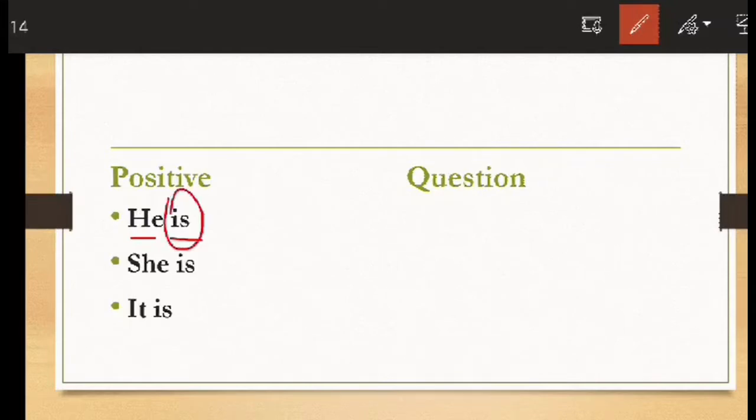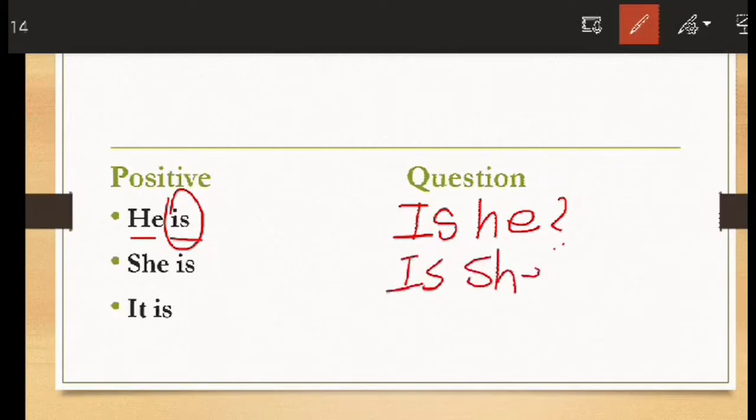The verb is here is, so we will write down is, and then we will write down he. So, is he? After writing any question, we have to use a question mark. Now, she is. Is she? It is. Is it?